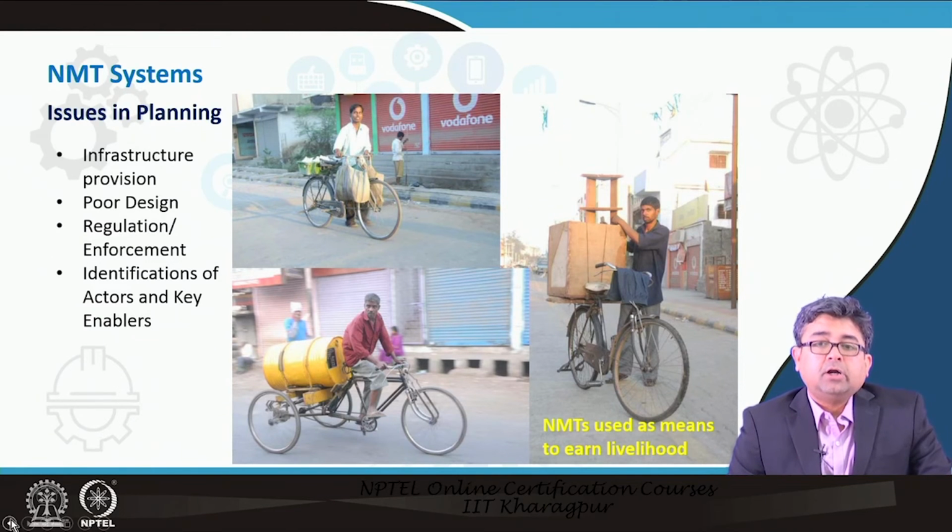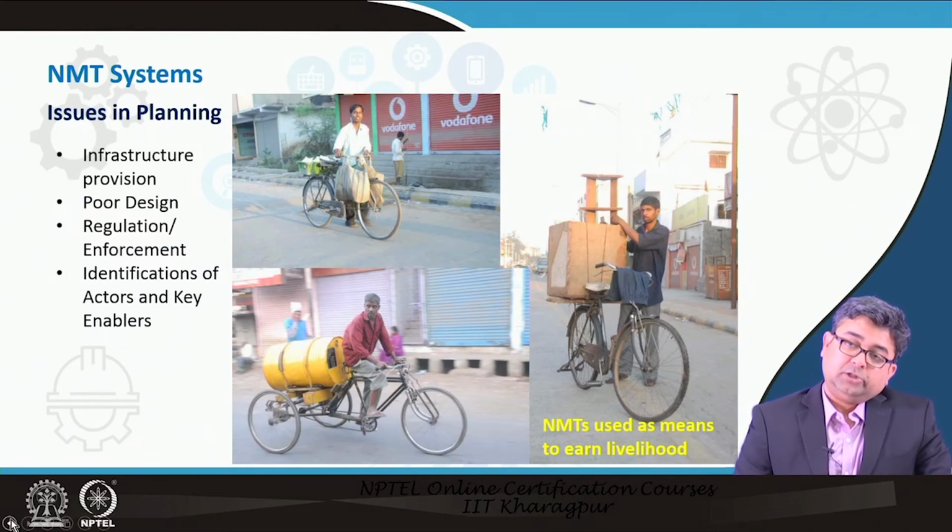You would see a lot of tricycles or bicycles where vendors sell their items. They come door to door for vending. So we have to take into account such means of livelihood based on non-motorized transportation and plan accordingly. This is sometimes neglected in our planning process.